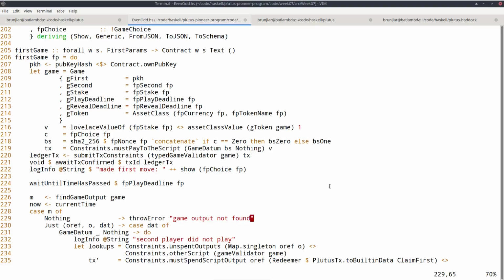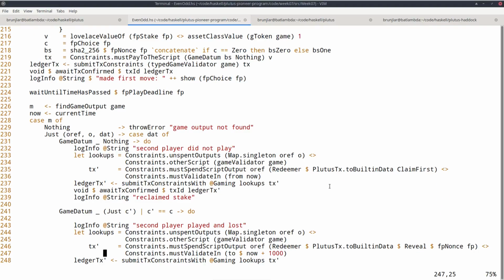So we have this triple containing the UTXO and the datum. And in this case, the second player hasn't moved. So the deadline has passed, the second player hasn't moved. So what we can do is we can invoke this claim first redeemer to get our stake back. So as constraints, we just say we must spend this UTXO we found with this redeemer. And as lookups, we need to provide the UTXO and we must provide the validator of the game. And in that case, we log that we reclaimed the stake.